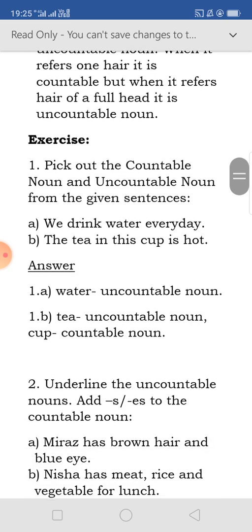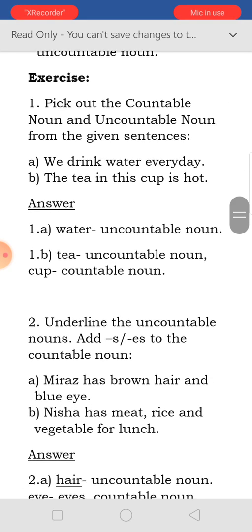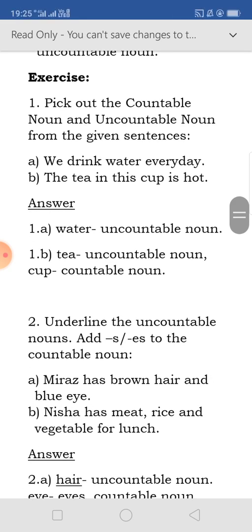Now here is an exercise. Pick out the countable noun and the uncountable noun. For example, number one: we drink water every day. So water is an uncountable noun. The tea in this cup is hot. Tea is an uncountable noun, but cup is a countable noun.